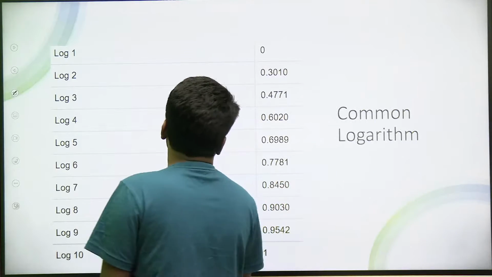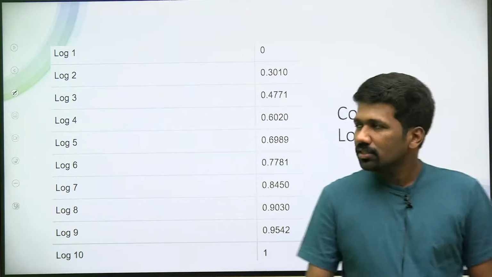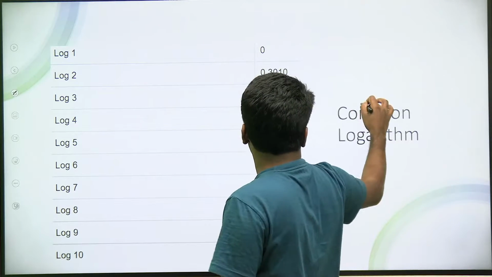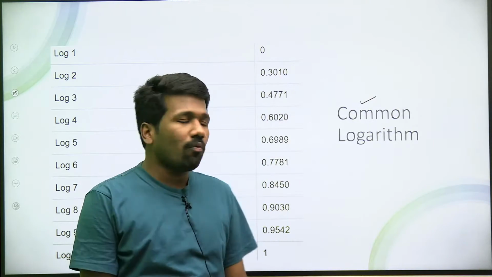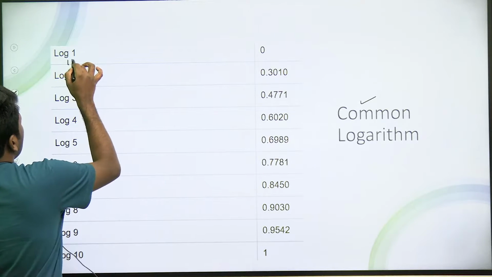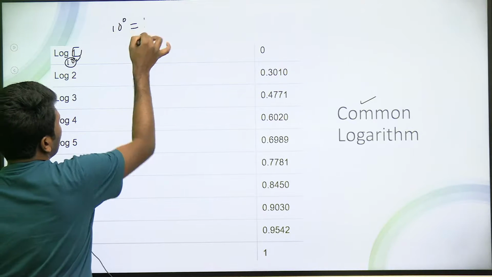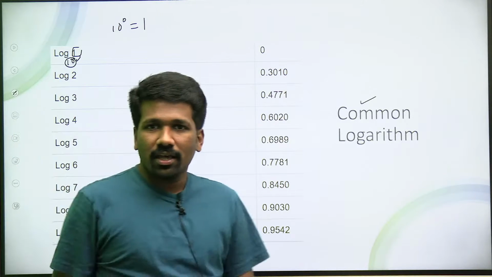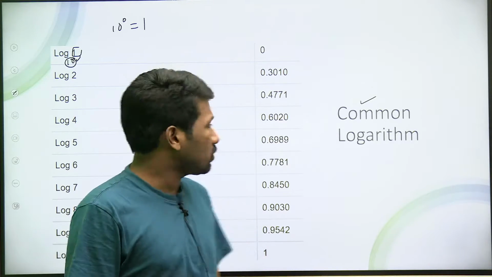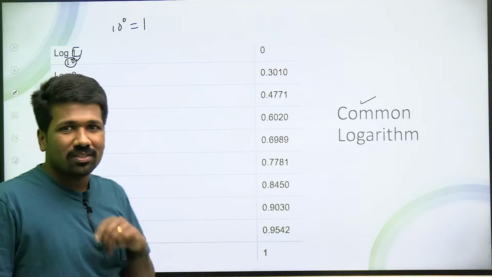Common logarithm क्या है? Common logarithm of the first 10 natural numbers is given here, just to give you a familiarity. Log 1, this is all common logarithm, that is base 10 logarithm. Log 1 is 0. Why log 1 is 0? Let's investigate. 10 is the base na. 10 का कौन सा power है 1? 10 raised to 0 is 1 na. That is what we learned yesterday. Any number raised to 0 is 1. A raised to 0 is 1 na. A raised to 0 1 है तो 1 का logarithm 0 होना चाहिए, because it is an inverse ना.